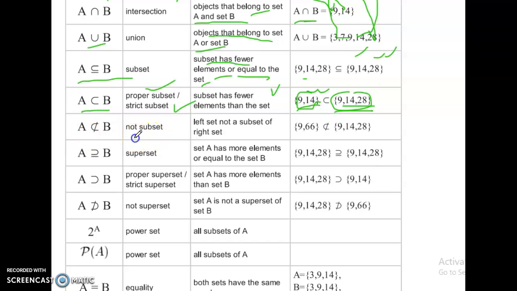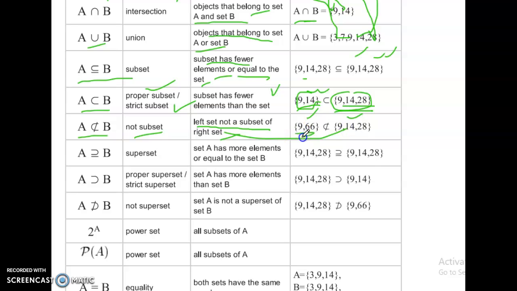A not subset of B: the left set is not a subset of the right set. This is the left set, this is the right set.